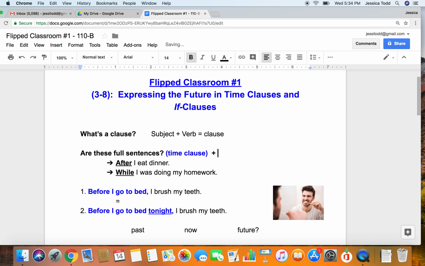Good job. A time clause needs not only a time clause to be a full sentence, but also a main clause. So in other words, we need two clauses to make a full sentence. We need a time clause and also another clause, a main clause. So let's see if we can add a main clause to these. After I eat dinner, I'll do the dishes. Okay, that sounds like a good plan for tonight.